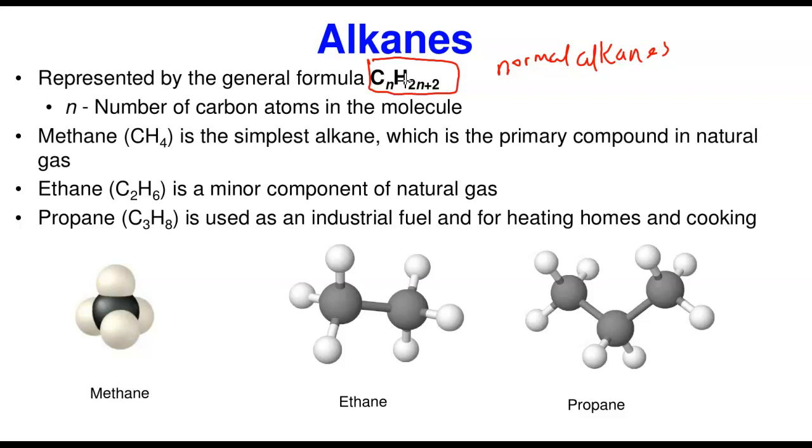So if you have C1, for the first one, it is 1 carbon. It's going to be C1, H2 times 1 plus 2. Anytime there is 1, you don't have to show it. This is going to give you C, H, 2 times 1 is 2, plus 2 is 4. So this is the simplest member, and this is what we have here, methane.